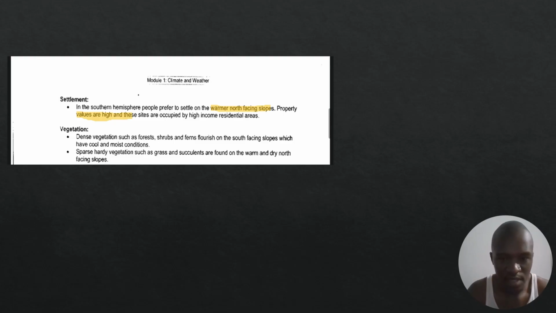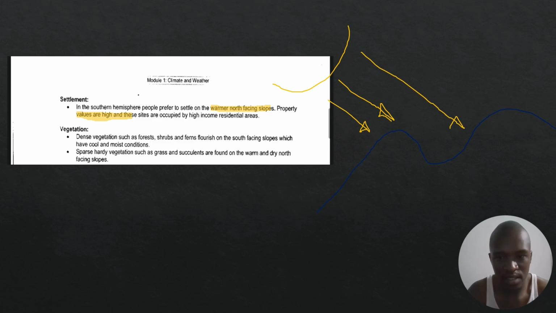Okay, let me just draw the diagram here on the side so we know what we're talking about. Here's my slope. Okay, doesn't look so good. Here's the sun. Direct insolation. Indirect insolation. So this is my north-facing slope, the one I keep speaking about.